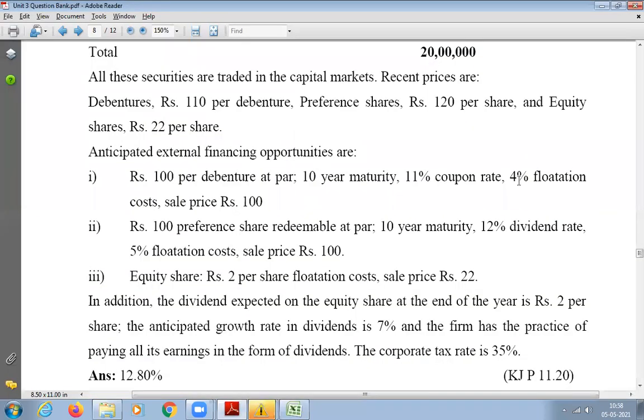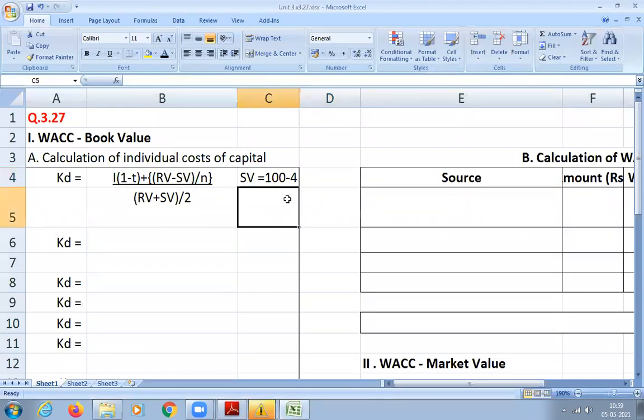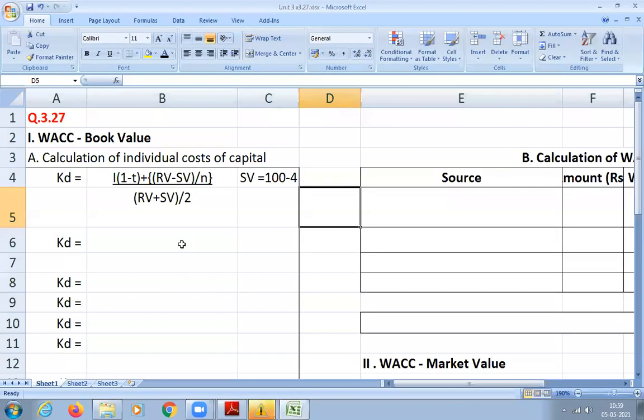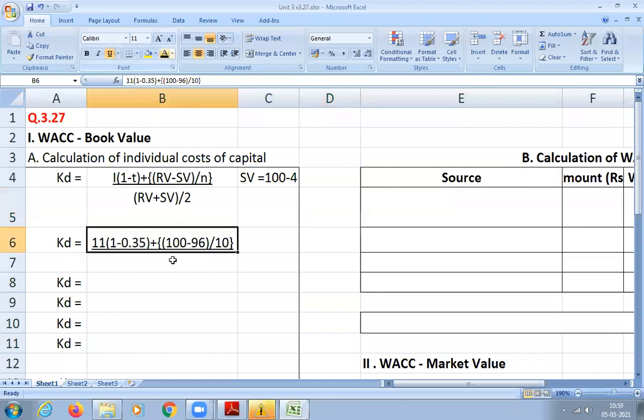4 is what? 4% of what you're going to calculate. Four percentage of the sale value or sale price. So 100 into 4% will be 4 rupees. So how much will be your sale value now? 96. And N is how much? 10 years. Okay. We'll substitute that in our equation.